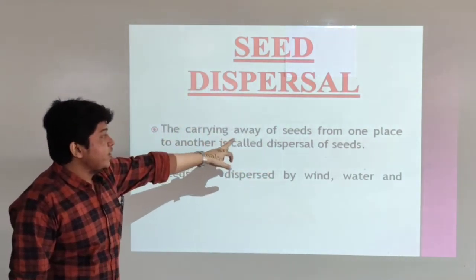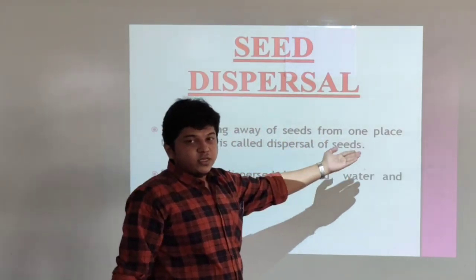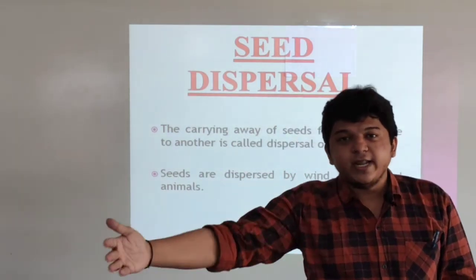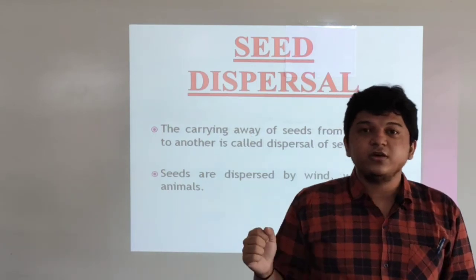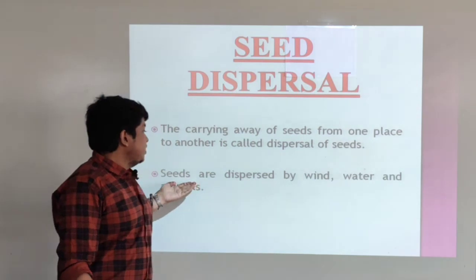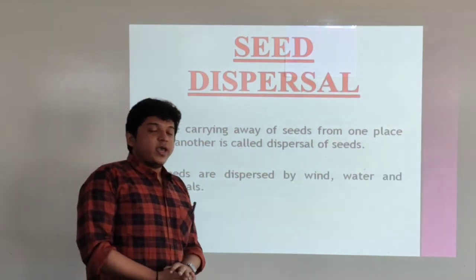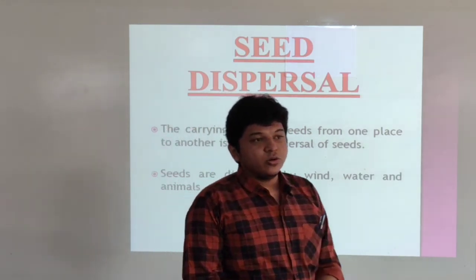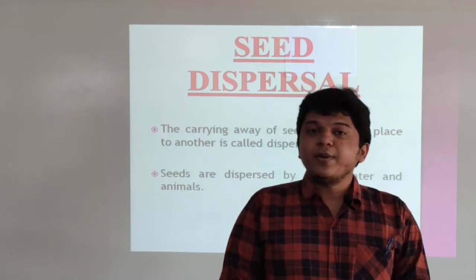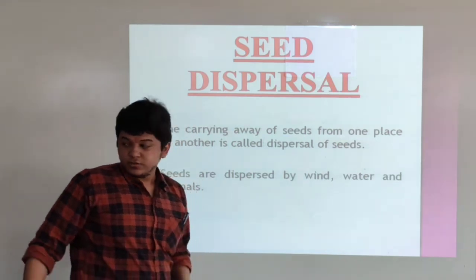See, the carrying away of the seed from one place to another is called the dispersal of seed. Means the seeds are being made, now the seeds need to be carried to another place where they can be planted into the soil and they can grow. Seeds are dispersed by the wind, water and animals. So as I have told you earlier also, seed dispersal takes place using the wind, water, and different animals.